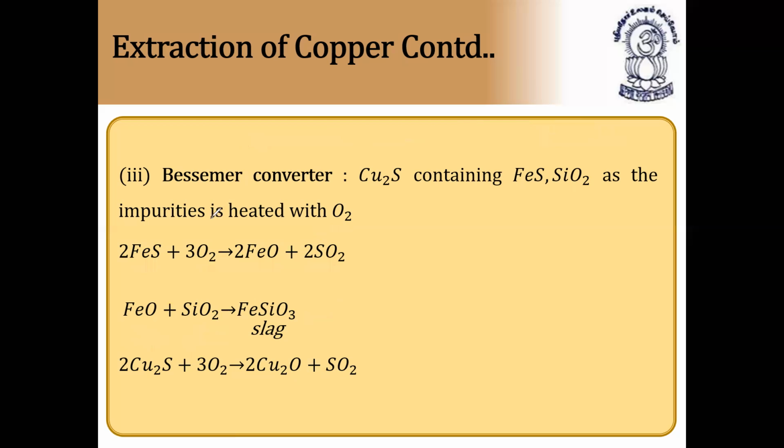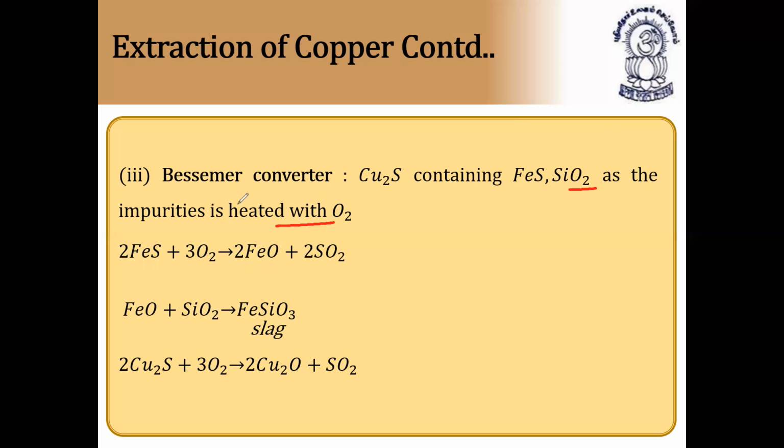So this is called bessemerization, in the Bessemer converter. So what is the Bessemer converter? The matte obtained from smelting is transferred to a Bessemer converter. Some sand, silicon dioxide, is added, and it is heated with oxygen gas. A blast of air is blown through the molten mass. Then what happens?